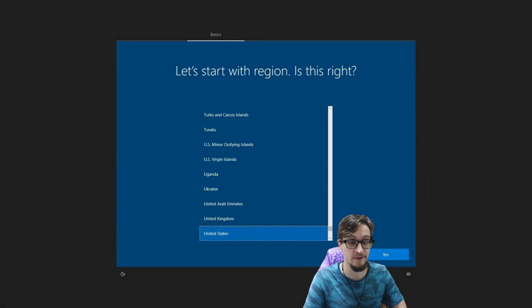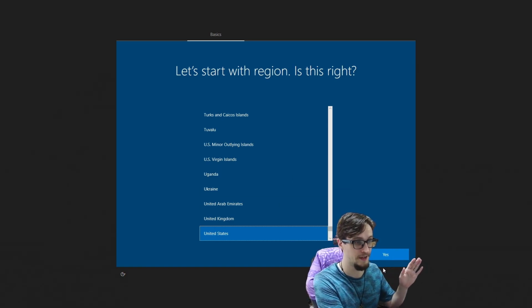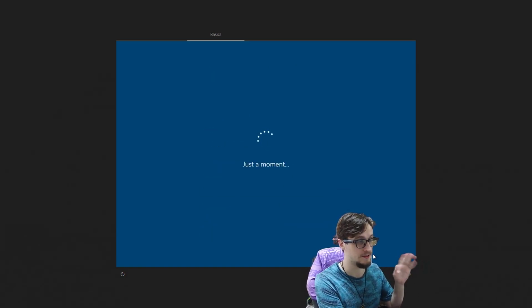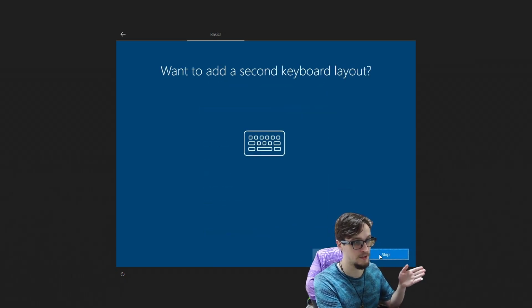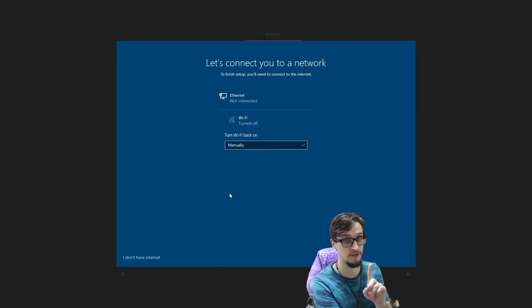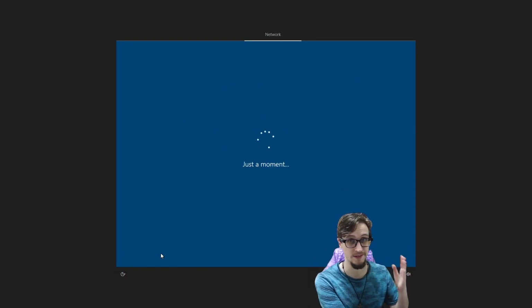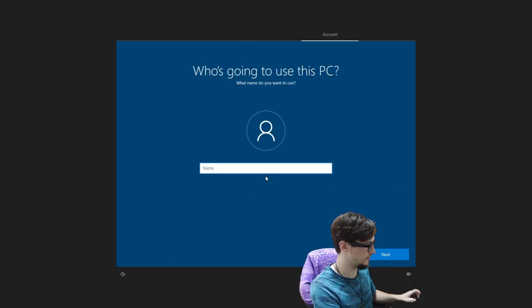Alright, take 2.5. Welcome back to Windows. I unplugged the Ethernet cable this time, and we're back. Just gonna run through this lightning fast again. Gonna click on Yes. Keyboard layout, Yes. US, skip. Don't care. Alright, here's the critical important part. Gotta click I don't have internet, and then continue with limited setup. This will allow us to create a local user, nice and easy.